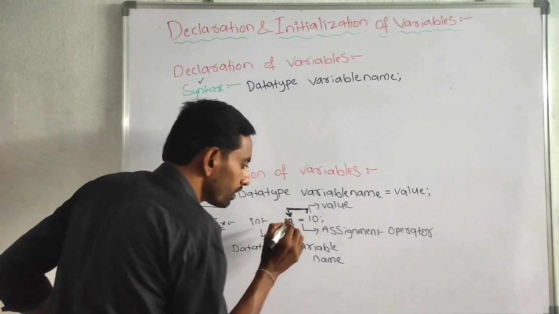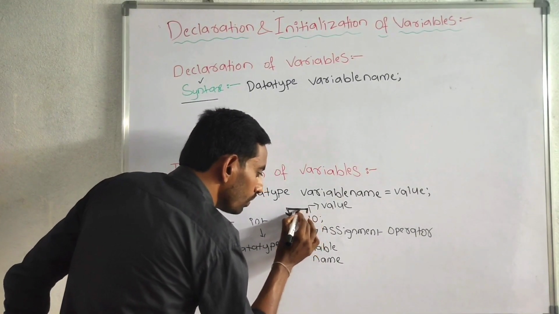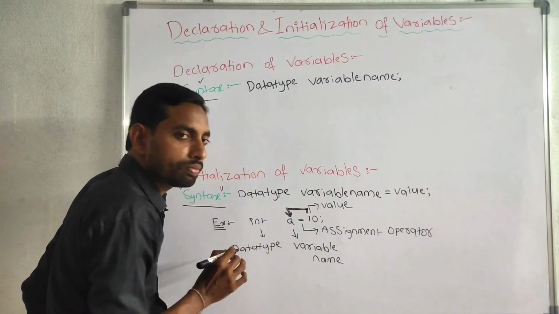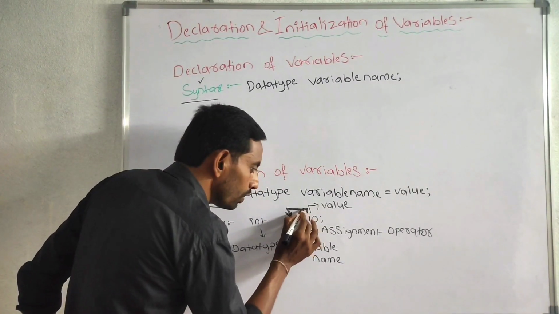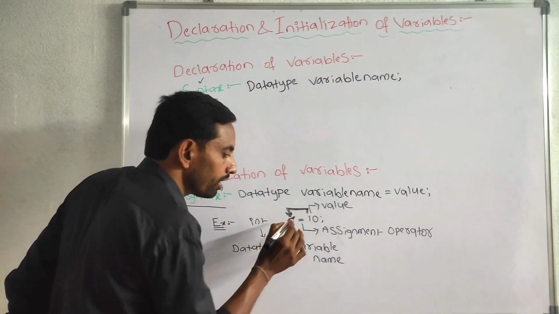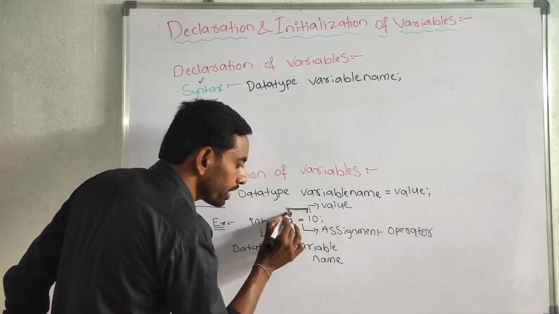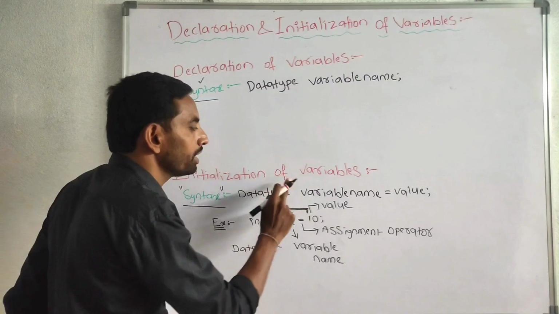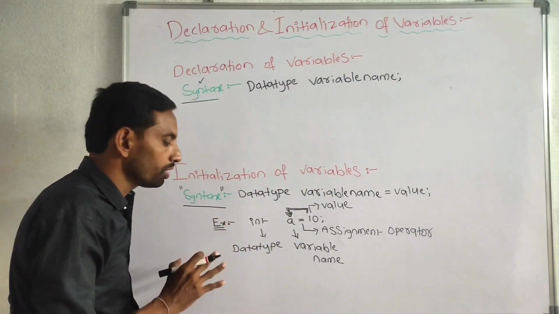For example, here also, 10 value we are storing into the variable A. 10 value we are assigning into the variable A. 10 value we are initializing into the variable A. That is called as initialization of variables.